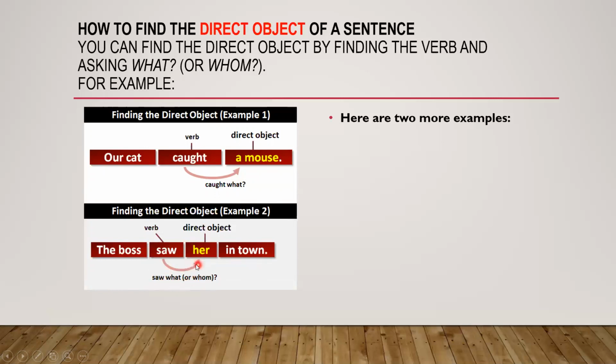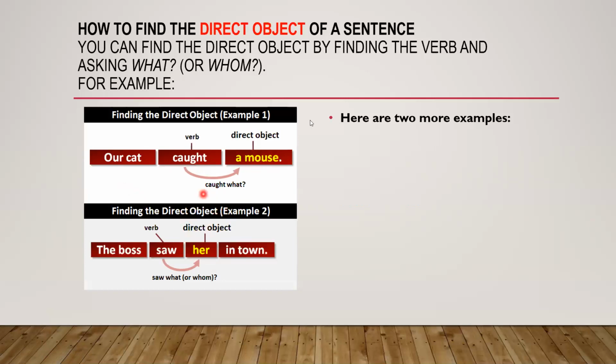Okay? So it means that whatever noun or pronoun comes after an action word is called the direct object. Hope it is easy for you to understand. After an action verb, the noun or pronoun that comes is called a direct object.